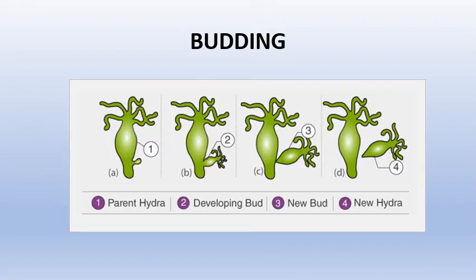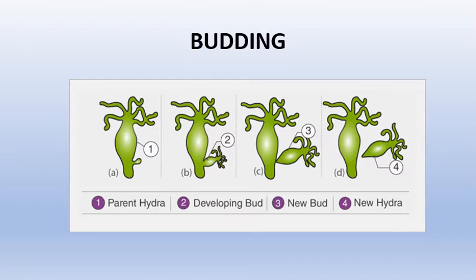The first method is budding. You learned this method of reproduction in yeast, which is a plant. The same type of budding is observed in few animals also, like hydra. In this method, a bud, which is a small outgrowth or bulge, is formed in the parent hydra. See the diagram A here. This bud grows in size and develops parts of the body, which are seen here in diagram B.